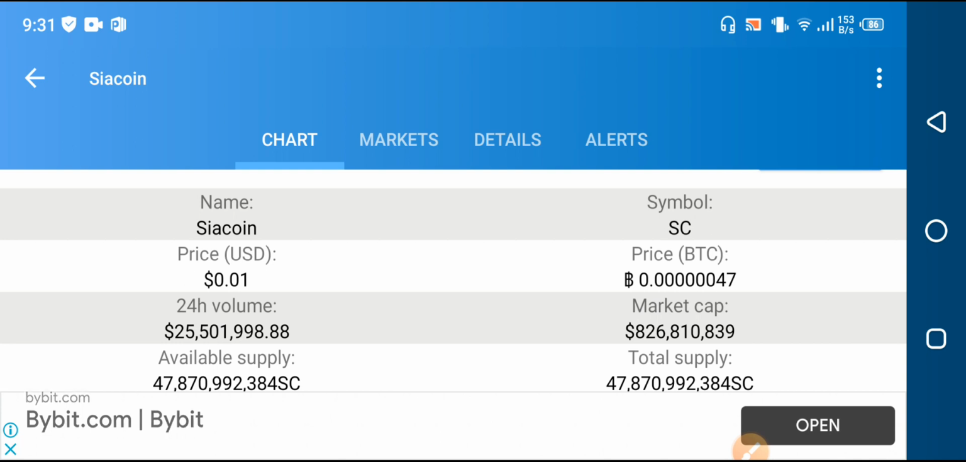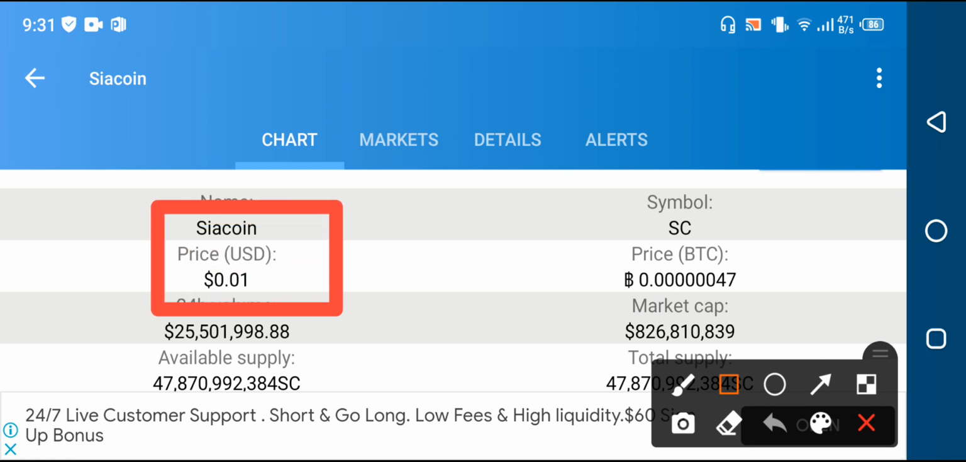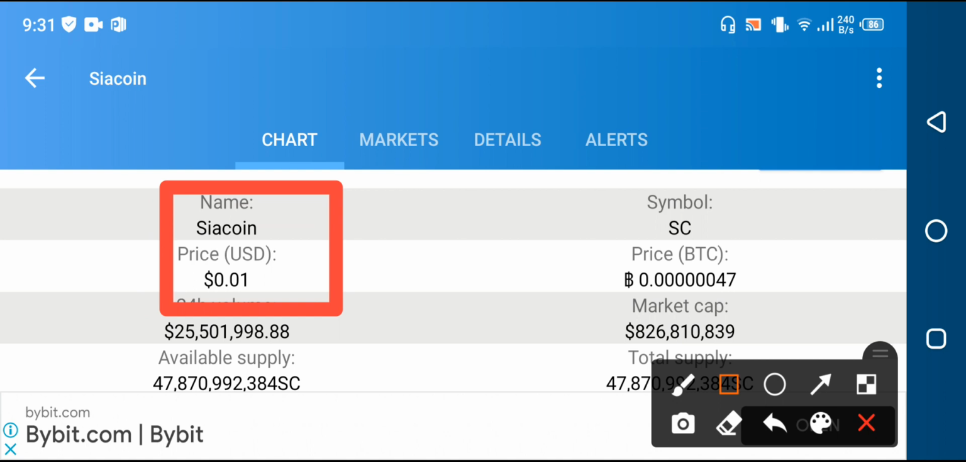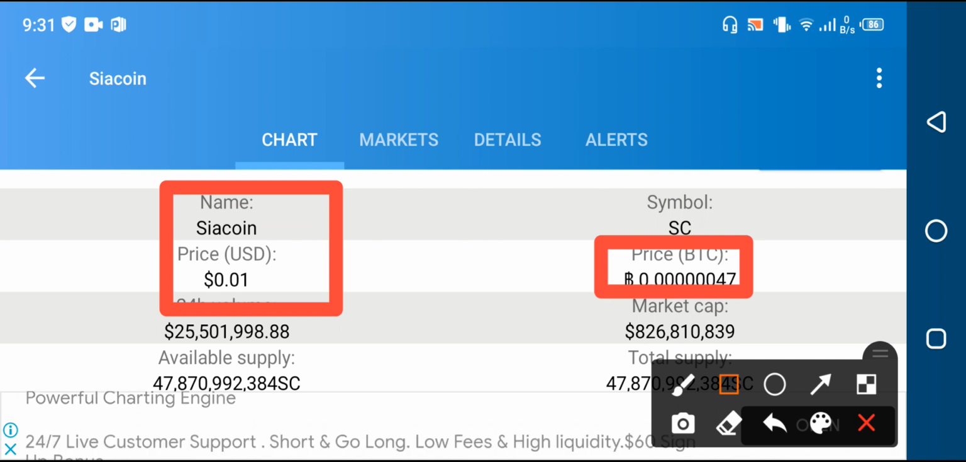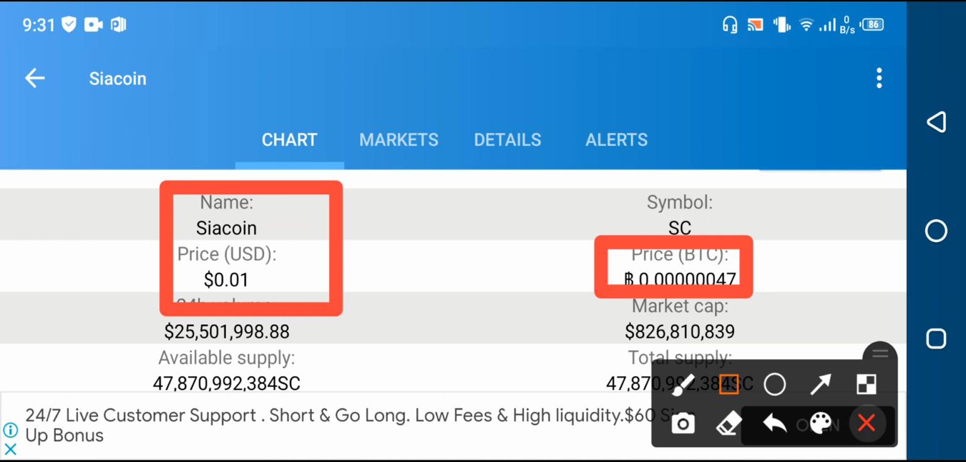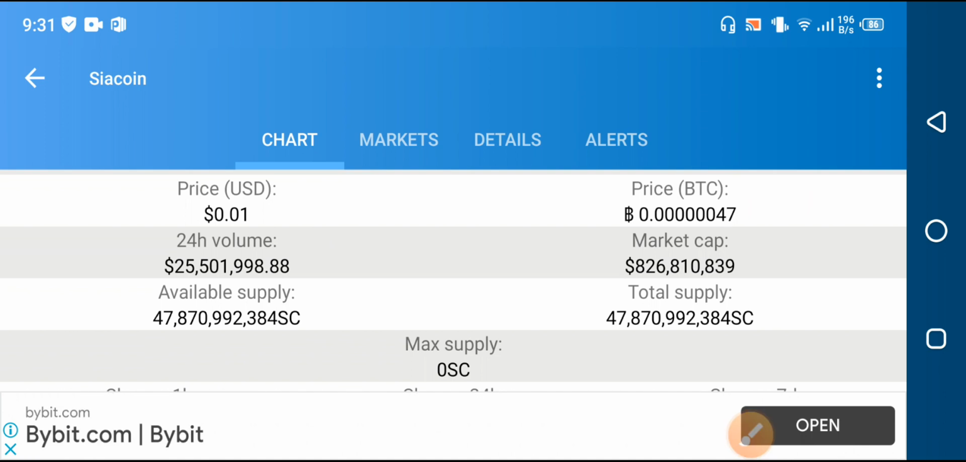So friends, if you look at the latest price of Siacoin at this time, the latest price is absolutely, my friends, 0.01 USD, the Siacoin currently live price update you are watching now. And likewise, if you look at the price changes of Siacoin and the BTC Bitcoin, 0.00000047 USD is the Bitcoin price of Siacoin, my friends. Market cap, 24 hours volume, available supply, total supply of the Siacoin you can see now on the screen.